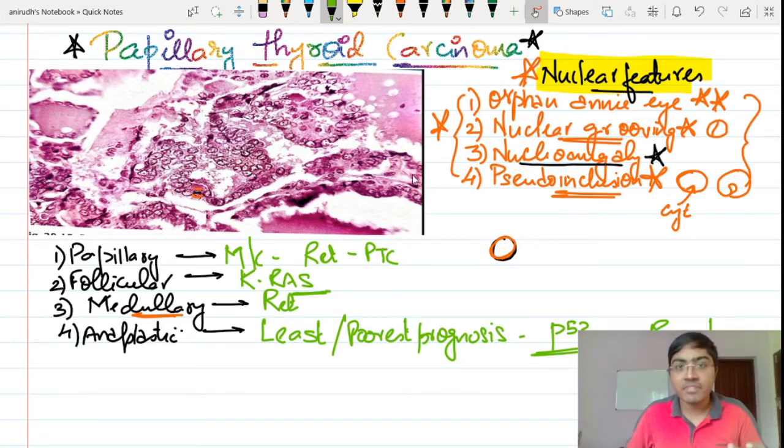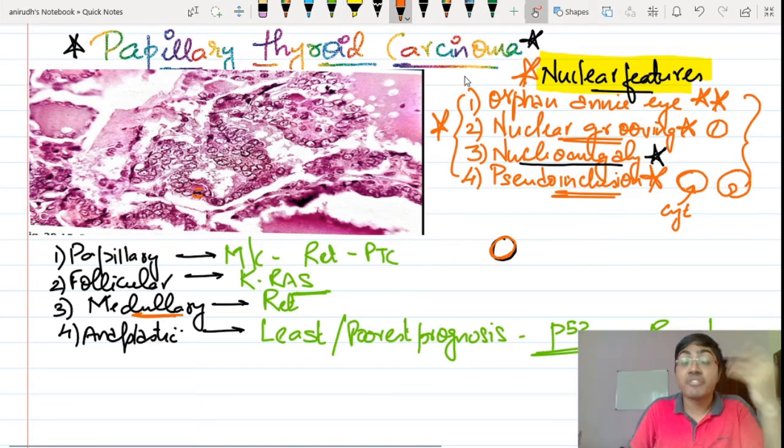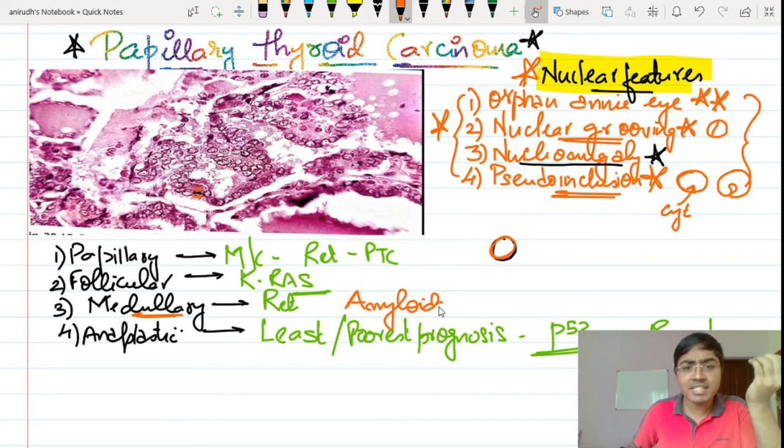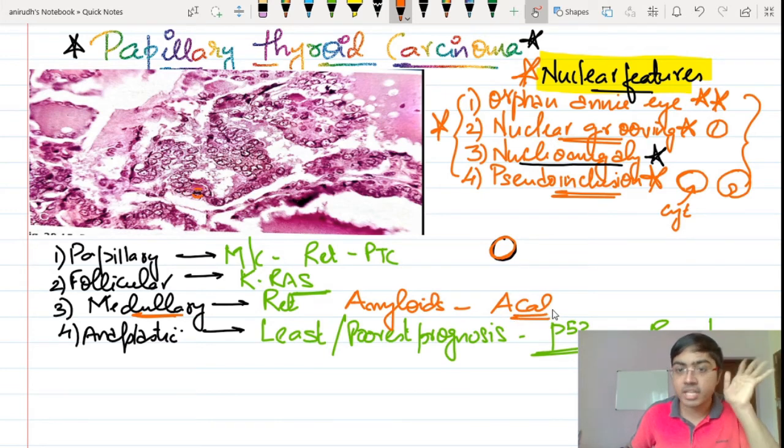Now this calcitonin, when it is produced in an excessive amount, they are actually defective proteins. So that will be the reason for amyloid deposition over here. Amyloid deposition is typically seen in medullary carcinoma. And what is the type of amyloid here? ACal, for calcitonin, right? So the amyloid deposition is seen in medullary carcinoma, and the type of amyloid is ACal.